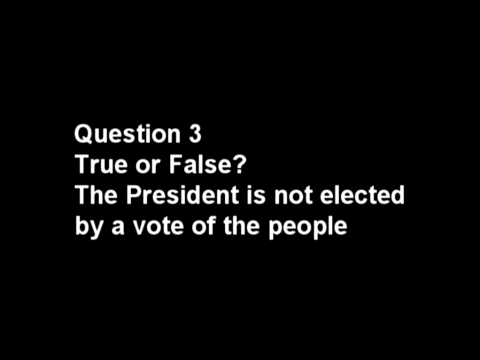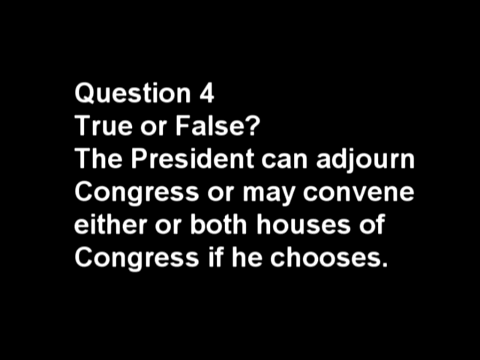Question 3, true or false? The President is not elected by a vote of the people. True. The President is elected indirectly by members of the Electoral College, not by direct vote of the people. Question 4, true or false?